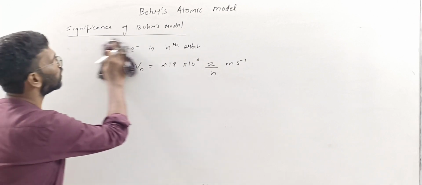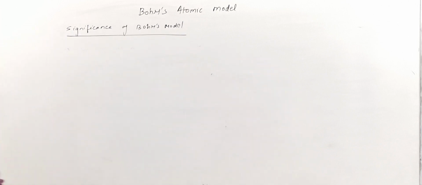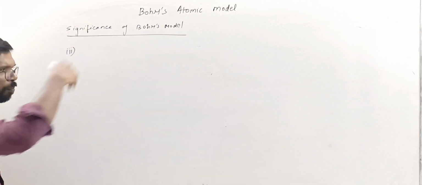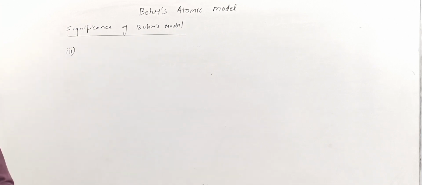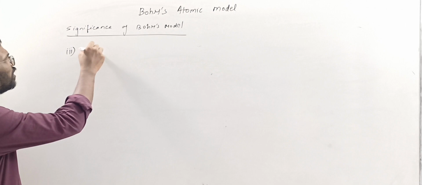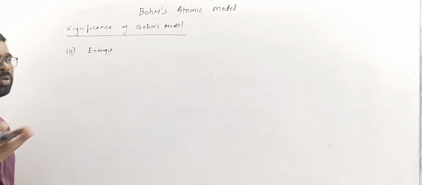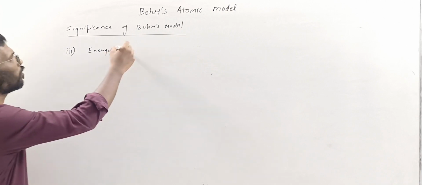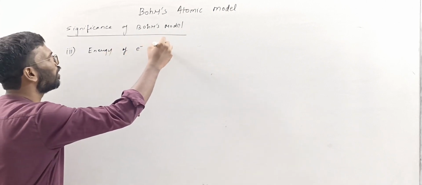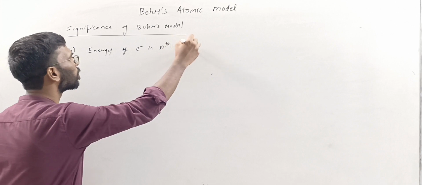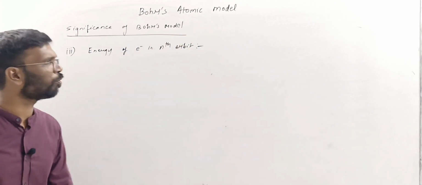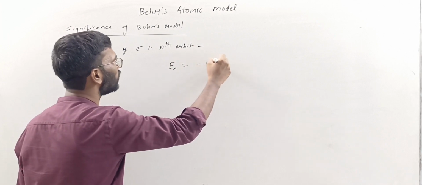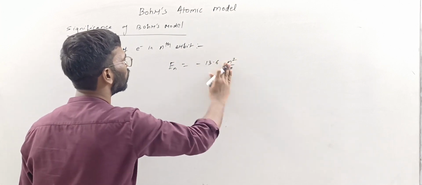Then third is the energy of the electron in the nth orbit. Actually there is a great detailed explanation for the energy of the electron in the nth orbit, but as of now I'll just give you the formula. In the next video maybe I'll discuss a detailed explanation of the energy. The energy of the electron in the nth orbit is given as En is equal to minus 13.6